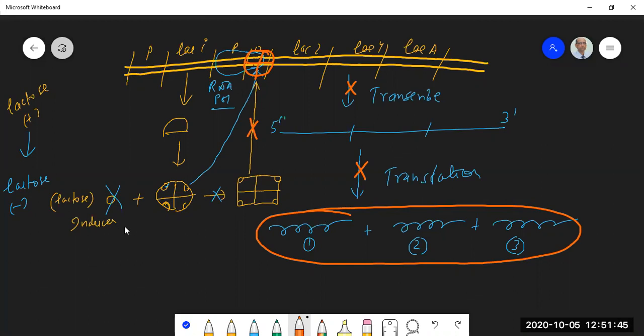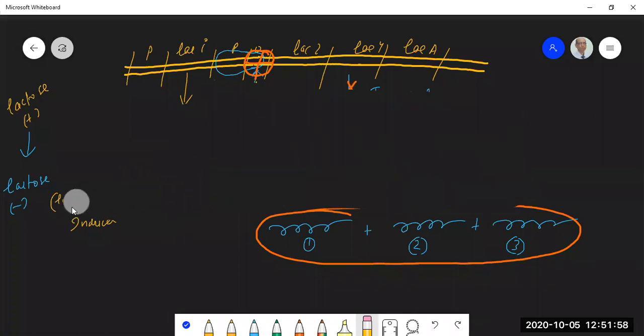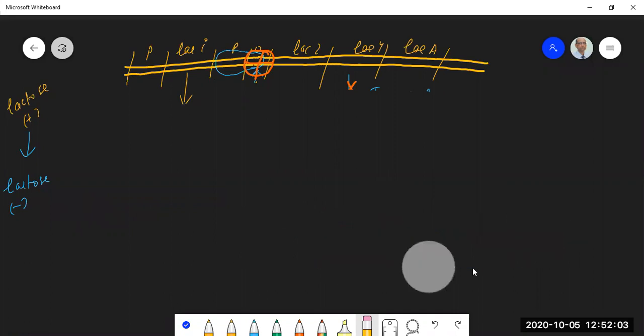All right. So the next thing that comes is, let's say there is a mutation in any one of the structural genes, let's say lacZ.